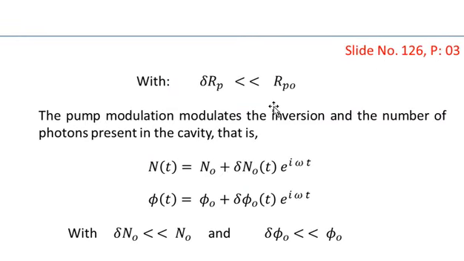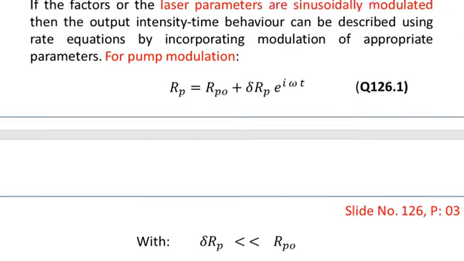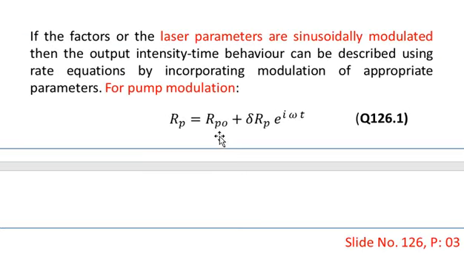So here we are imposing one condition, that the variation in the pump rate is much smaller than the pump rate at the steady state value, that is RPO. So delta RP is much less than RPO. This is the steady state value of the pump rate. Here we are considering that delta RP, the magnitude of the variation in the pump rate, is much smaller in comparison with the pump rate at the steady state operation.